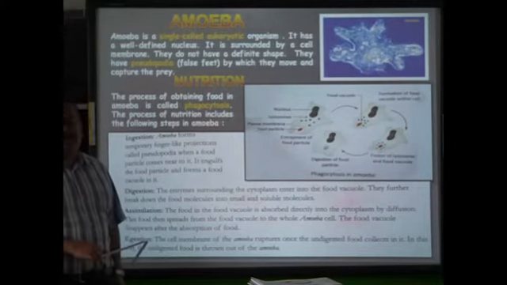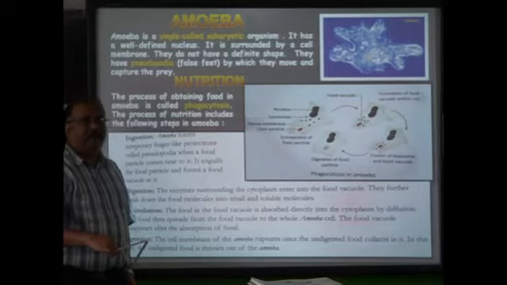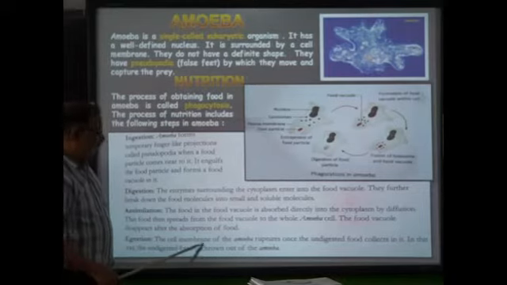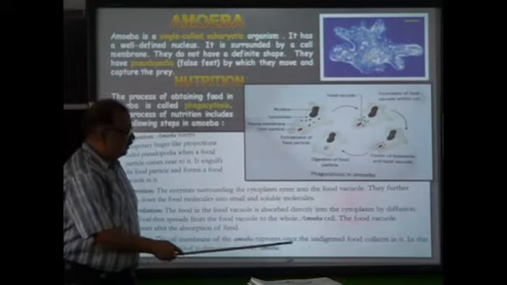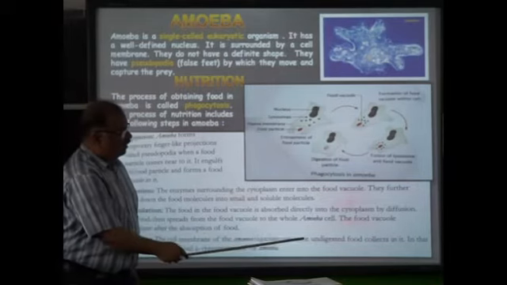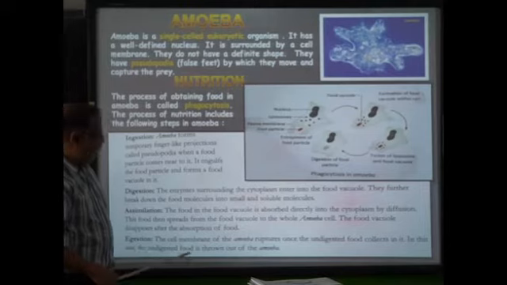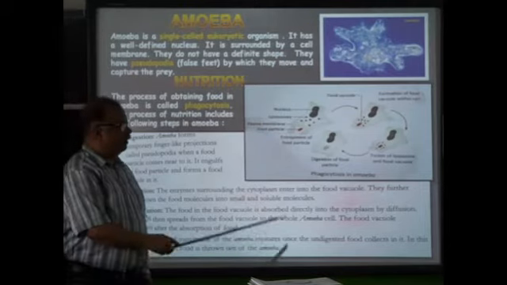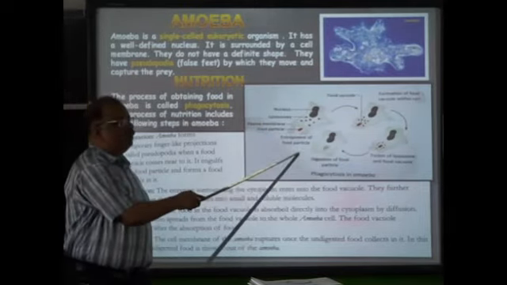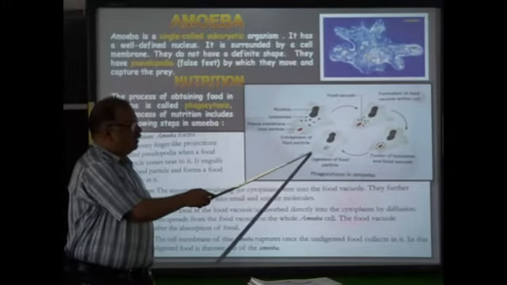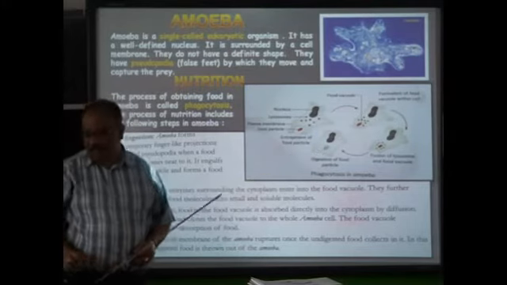Egestion, how this undigested food or the waste material comes out of the body. The cell membrane of the amoeba ruptures and the undigested food collects in it. In this way, the undigested food is thrown out of amoeba. So this undigested food comes out of amoeba when the cell membrane ruptures, or breaks.